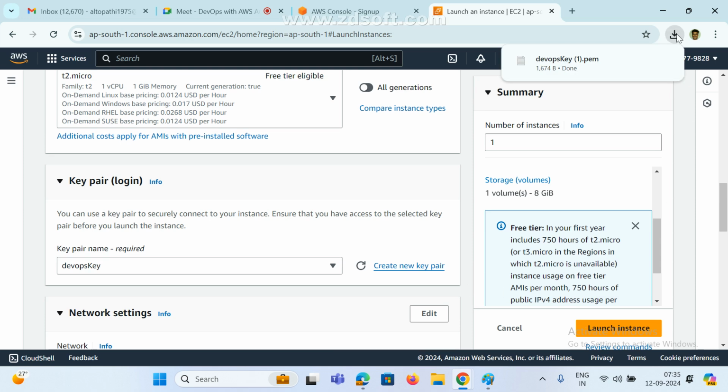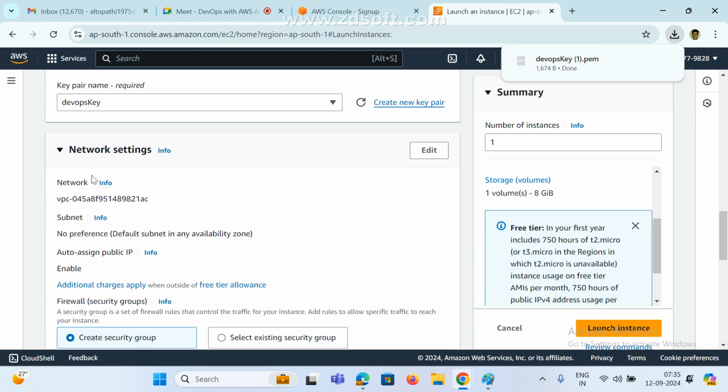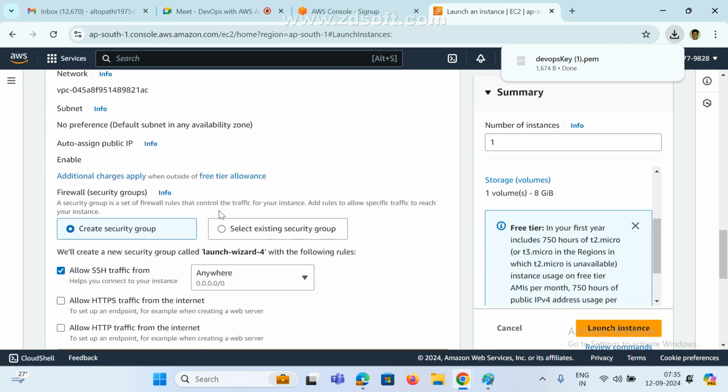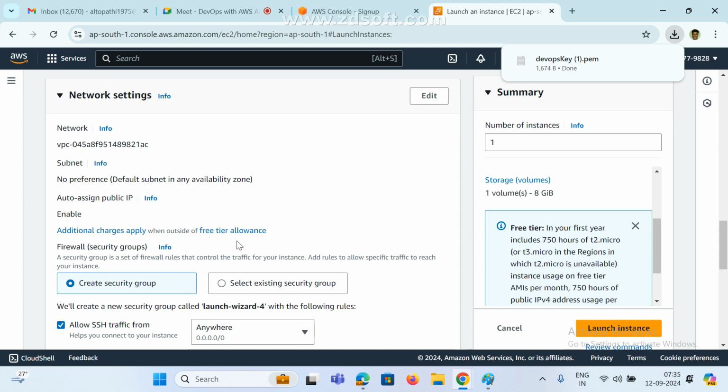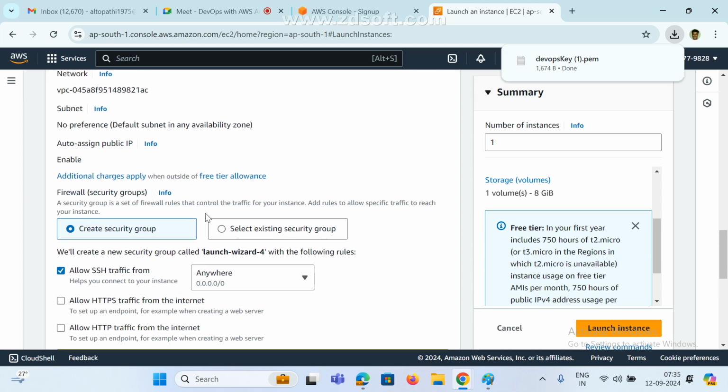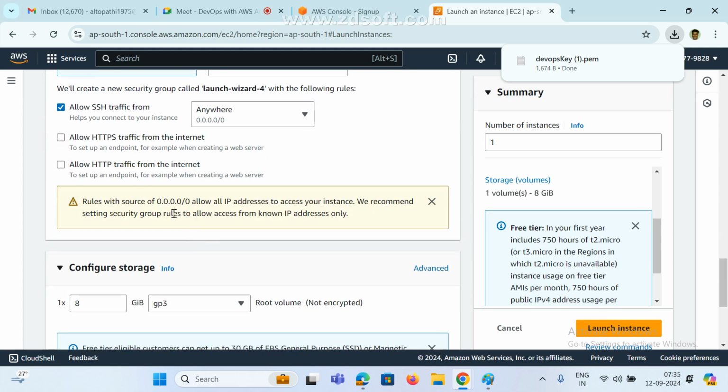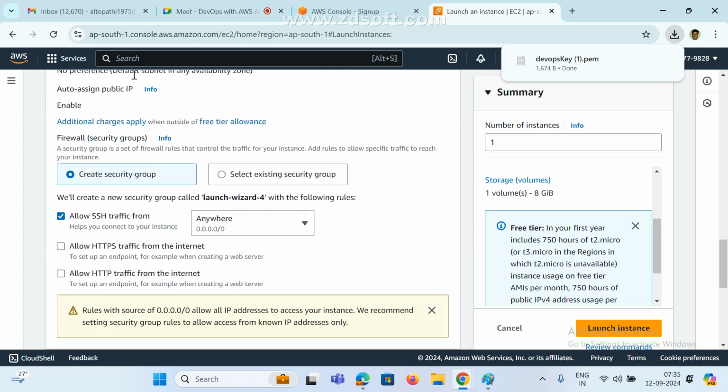So automatically it will download to your local machine. Okay, now that is done. This is the network settings. This is very important; in coming classes we will see. For the time being I am not going to change anything. Leave it as it is, blank. We will discuss it later in coming classes.